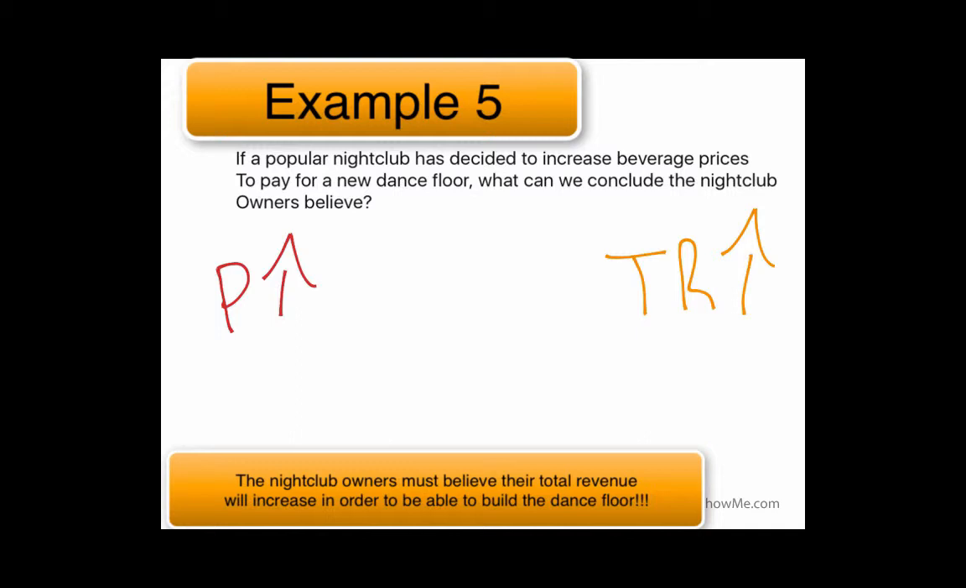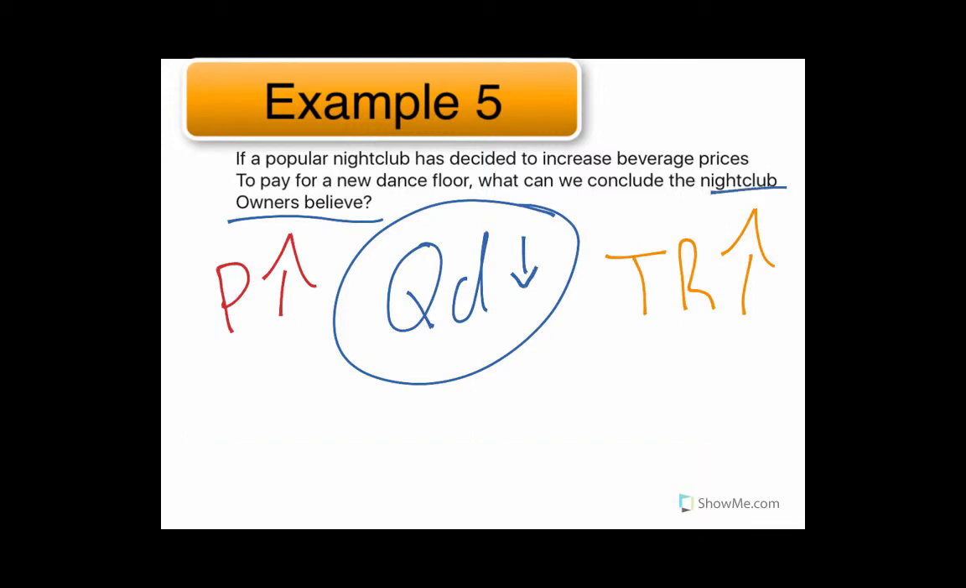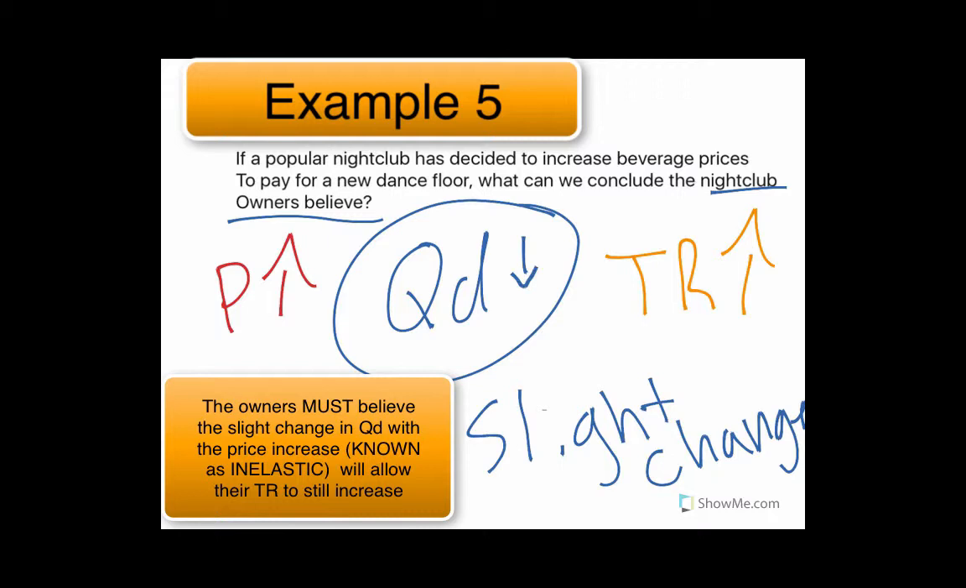So if we know anything about inelasticity, which we do, we can conclude that the nightclub owners believe that by raising the price, their quantity demanded is going to have just a very slight decrease, and that the total revenue will actually increase with the price increase. So what the owners believe is that their quantity demanded will change only slightly. Also known as inelastic.